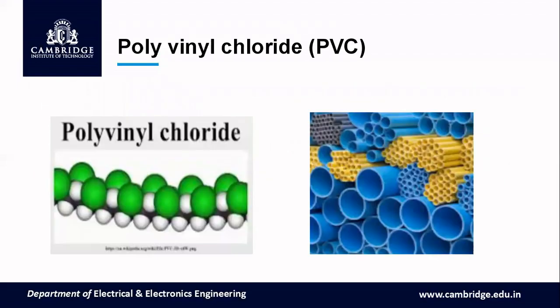So this is the diagram for PVC, polyvinyl chloride, that is the chemical compound. And these are the pipes generally we use for our home, domestic power installation and domestic appliances. We use this polyvinyl chloride for domestic applications.